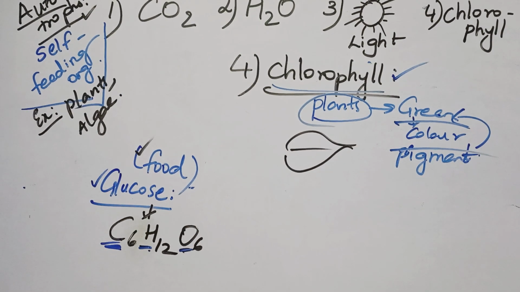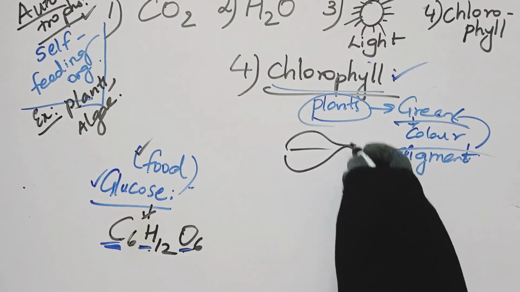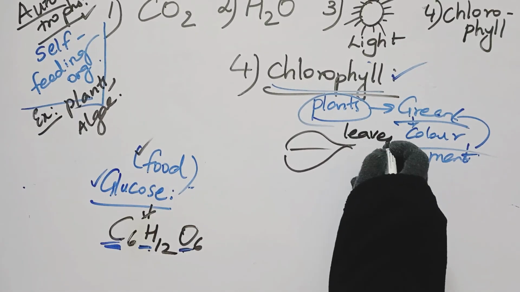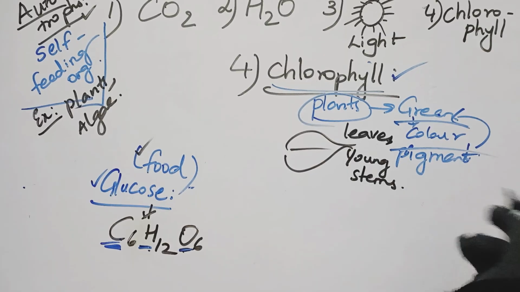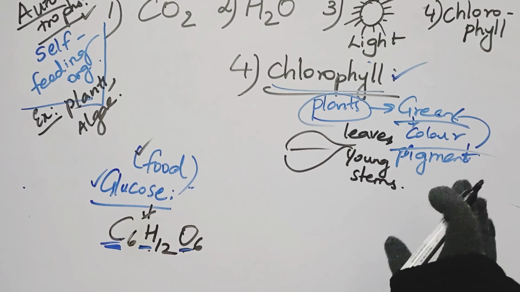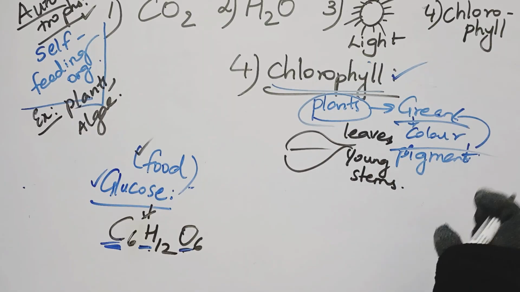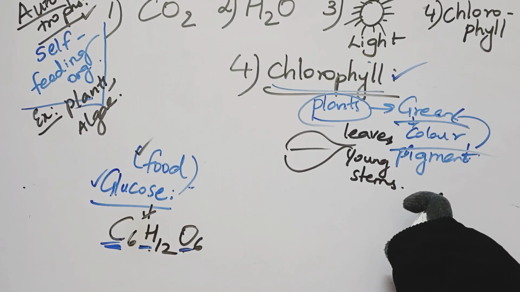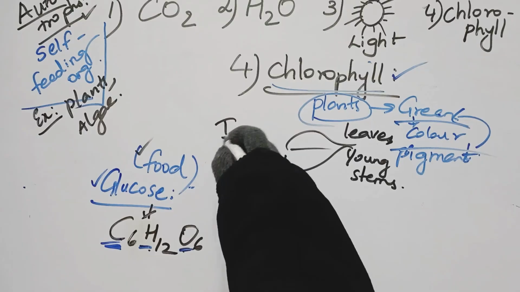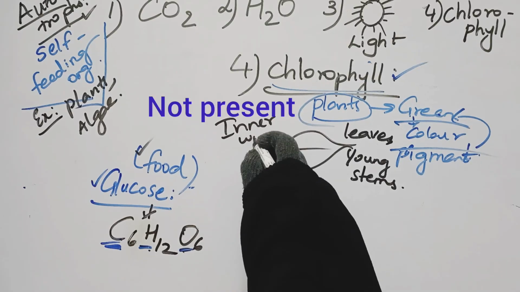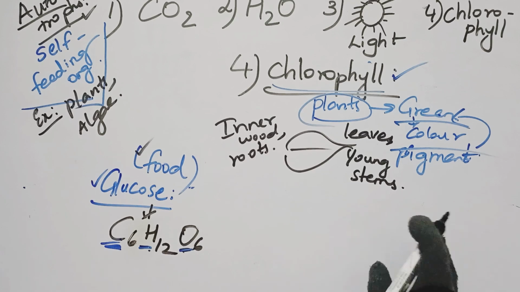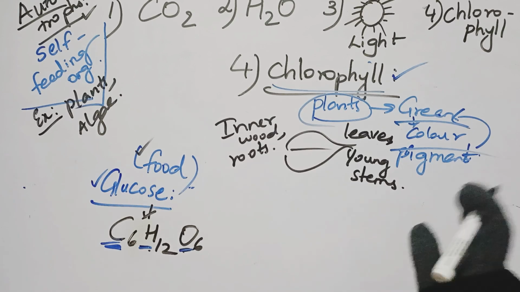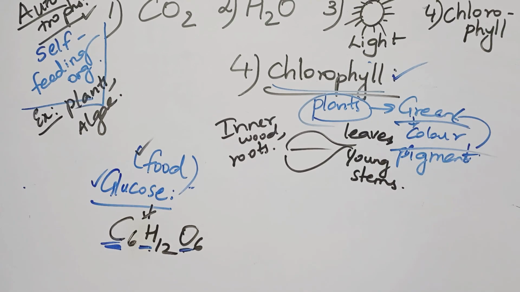And one important rectification point here is that chlorophyll is present in the leaves of the plant along with the young stems. So don't think that it is present in all parts. As I have told you, it is only present in leaves and young stems. It is not present in inner wood, and it is not present in roots. Is this point clear, children? It is only present in leaves and younger stems of the plant.